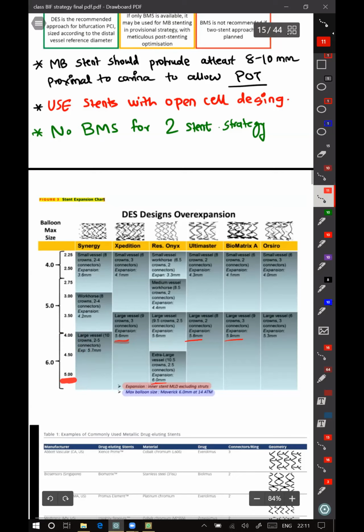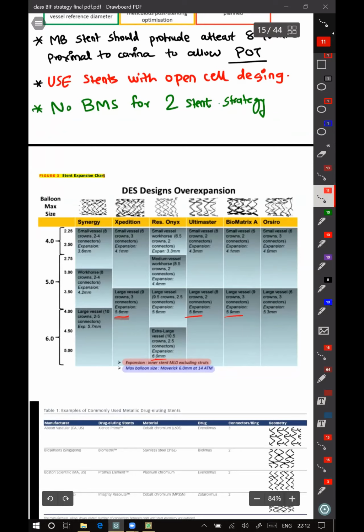So if you take a 5 millimeter Synergy stent and inflate it with a 6 millimeter Maverick balloon at 14 atmospheres, the maximum dimension it can give you is 7.5 millimeters. Most of the dimensions here are from 5.3 to 6 millimeters. And the mean diameter of the LMC is 5.